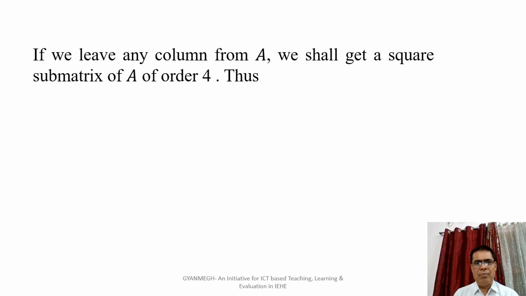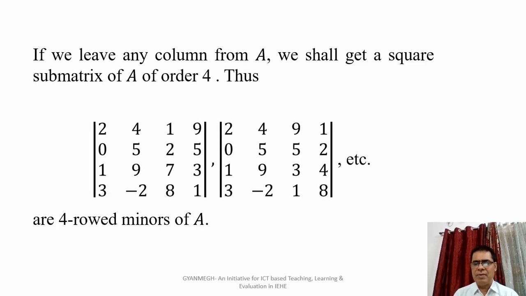If we leave any column from A, then we shall get a square submatrix of A of order 4. Thus, the minors of these square submatrices of order 4 are called the 4-row minors of matrix A.